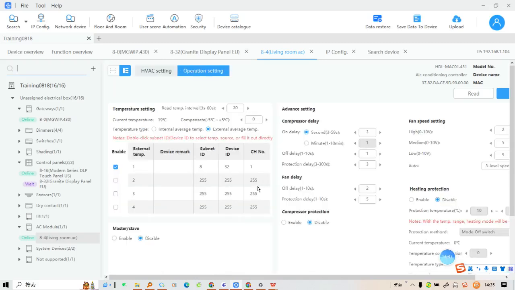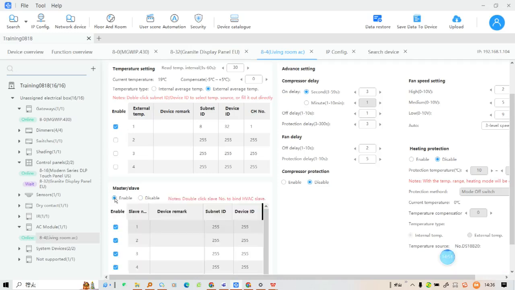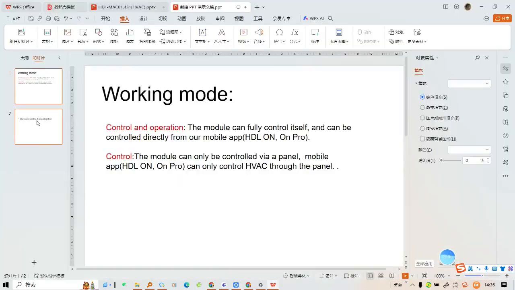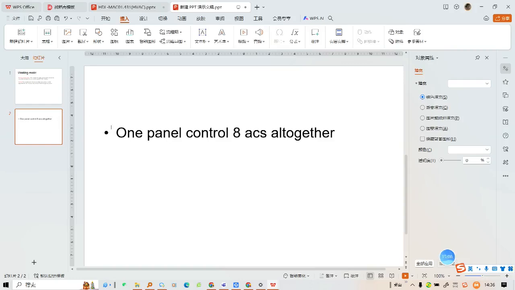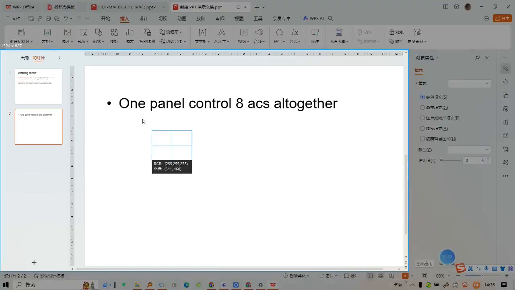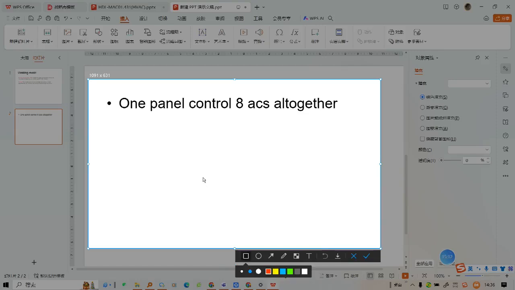And in the operation setting here, I still have a master and slave function I haven't talked about. If I enable this, then it can have a maximum of 8 slaves. This function is always applied. Let me set an example. For example, if you have a DLP panel and you have a very big room, let me draw this. This is your living room, for example.